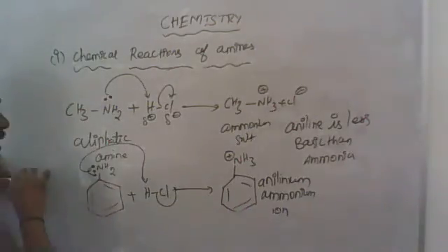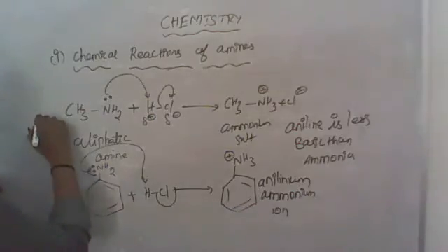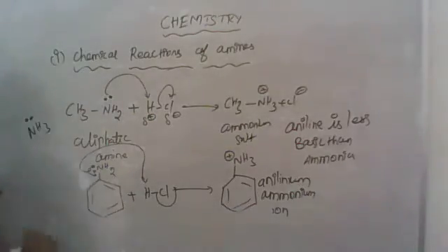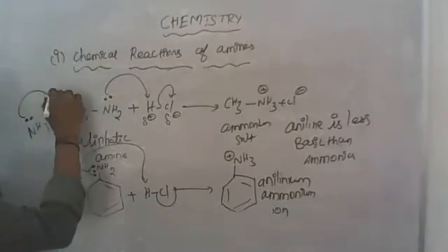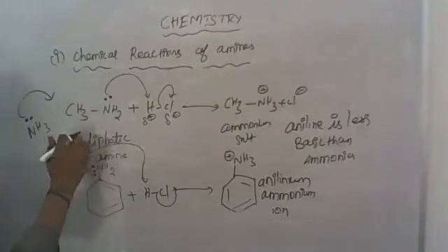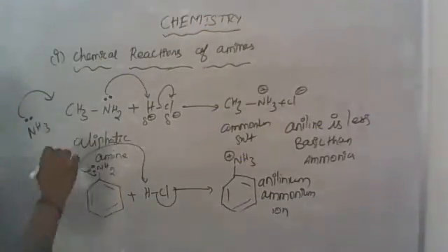So in ammonia, NH3, it has a lone pair of electrons. It can easily donate the electron to the electrophile.